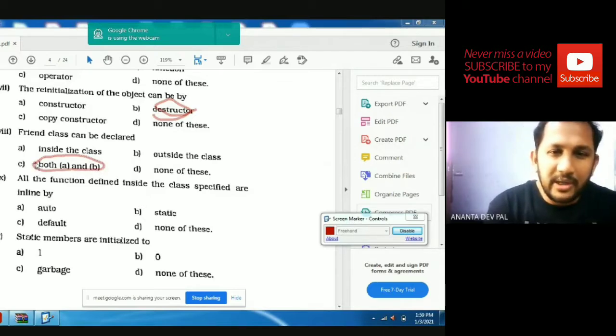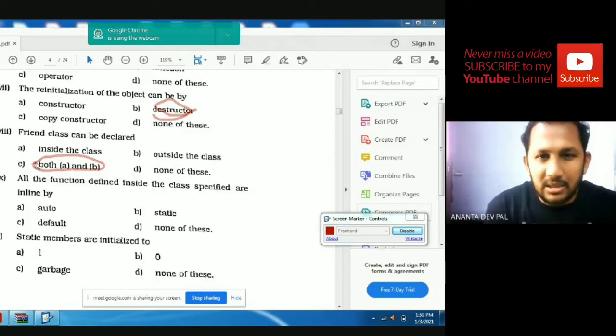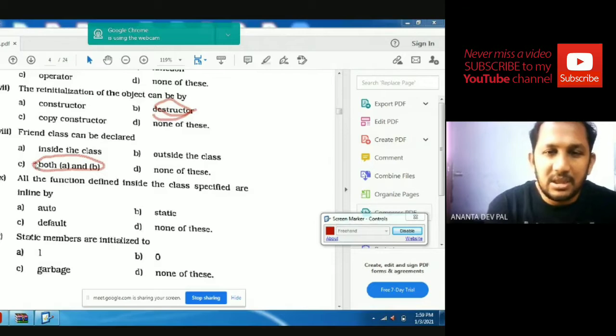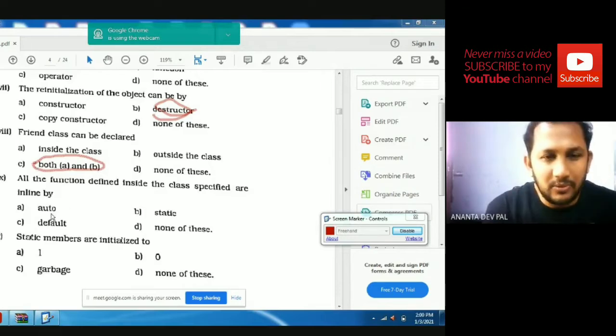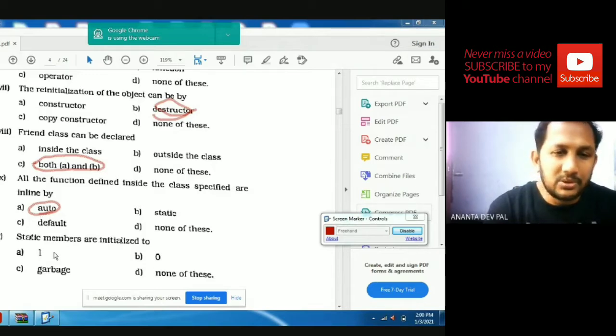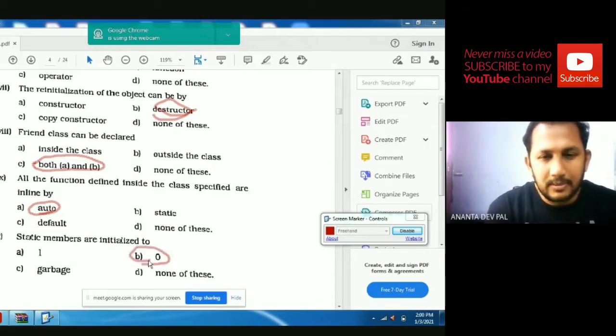All the functions defined inside the class are inline by default: static, auto, default. The static member is always initialized to 0.